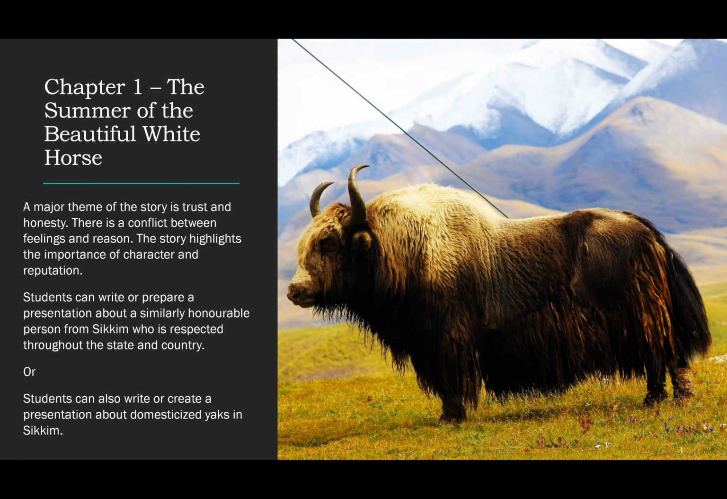Students can write or prepare a presentation about a similarly honorable person from Sikkim who is respected throughout the state and country. Or students can also write or create a presentation about domesticized yaks in Sikkim.